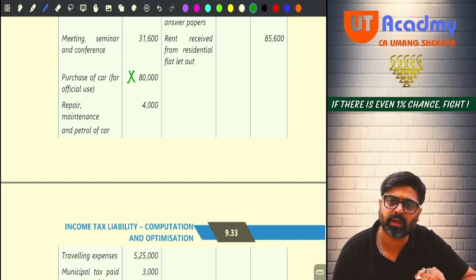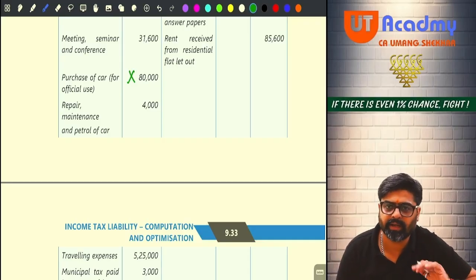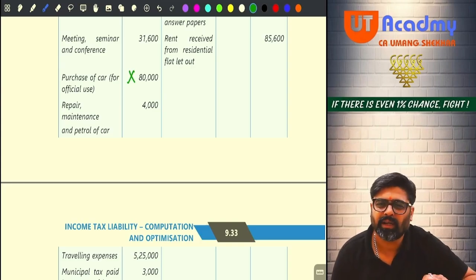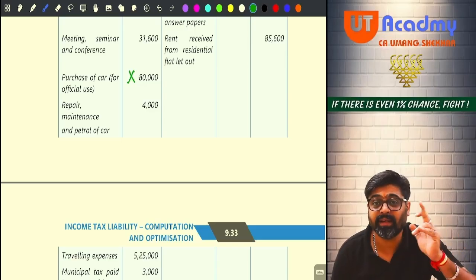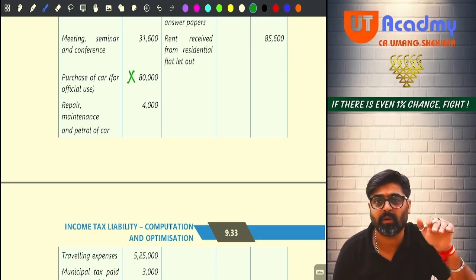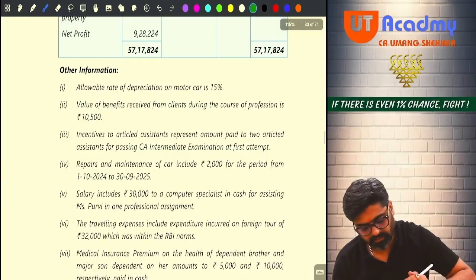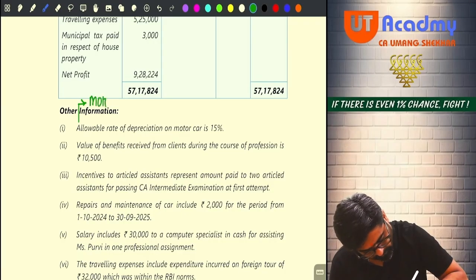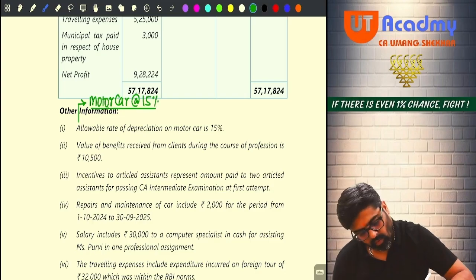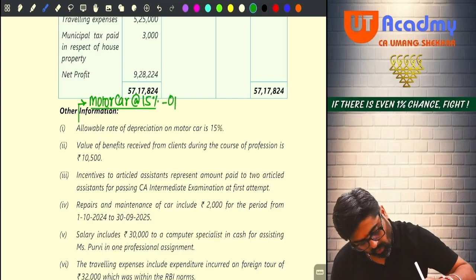Now tell me, when this motor car is purchased, have they given you any date? We will assume it is purchased and put to use for more than 180 days. Now, is there any deletion, meaning any motor car sold from the block? No, only this motor car is purchased. So, I will have to first make the block of motor car, which is depreciable at the rate of 15%. Motor cars are depreciable at 15% only. Now, what will be the opening WDV? Opening will be nil.